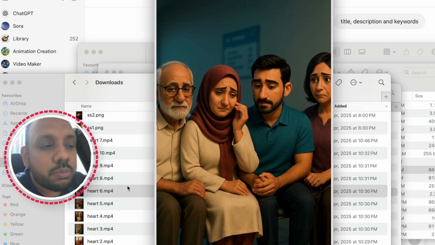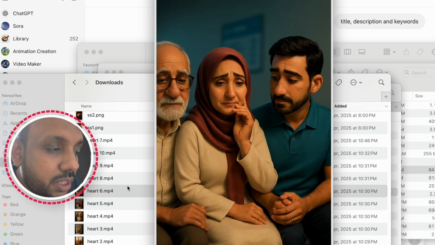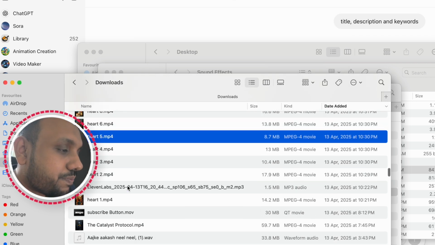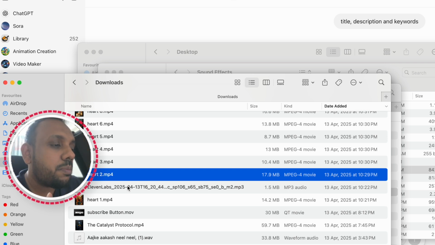So yes, it is possible to generate images from ChatGPT, but the characters that you get are going to be somewhat, I would say, similar to one another. But if you can work around with it and keep asking ChatGPT to regenerate, I think you will get a proper output.